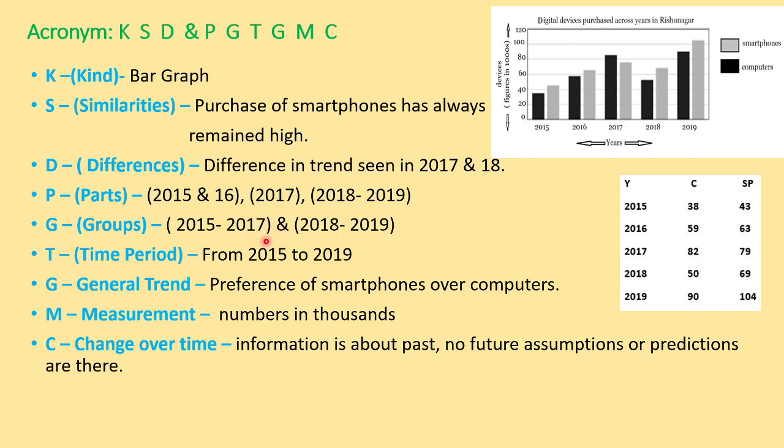So parts means that you have groups, but when you are writing the information in a paragraph, straight away the information for 3 years you cannot write it together. So you have to make subparts of it. So these are the subparts. In the first part, obviously it is 2015 to 2016 because there is a steady rise, and part 2 is 2017 because there is a reversal. And then the third part is 2018 to 2019 with a steep rise.